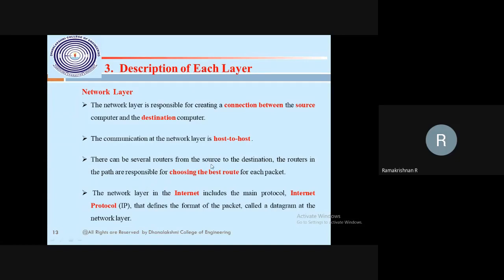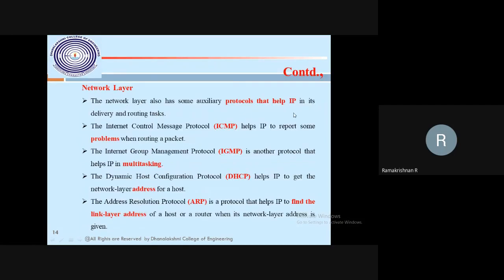IP runs only on the network layer, but many auxiliary protocols run to help it, which I will tell you about later on. This is the main protocol for the network layer, and it is what establishes the internet. The network layer in the internet includes the main protocol IP, which defines the format of the packet, the datagram, at the network layer. And there are the helping protocols, that's what I said, auxiliary protocols.